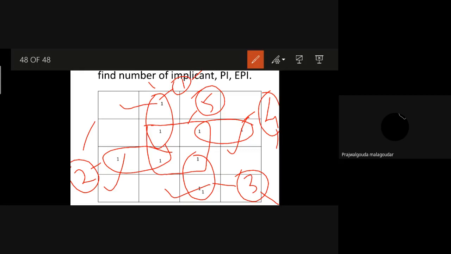Okay. Now, there is one more concept, which is called the don't care condition. What is this condition? Don't care. Any idea about this? What does it resemble? Ignoring the common.